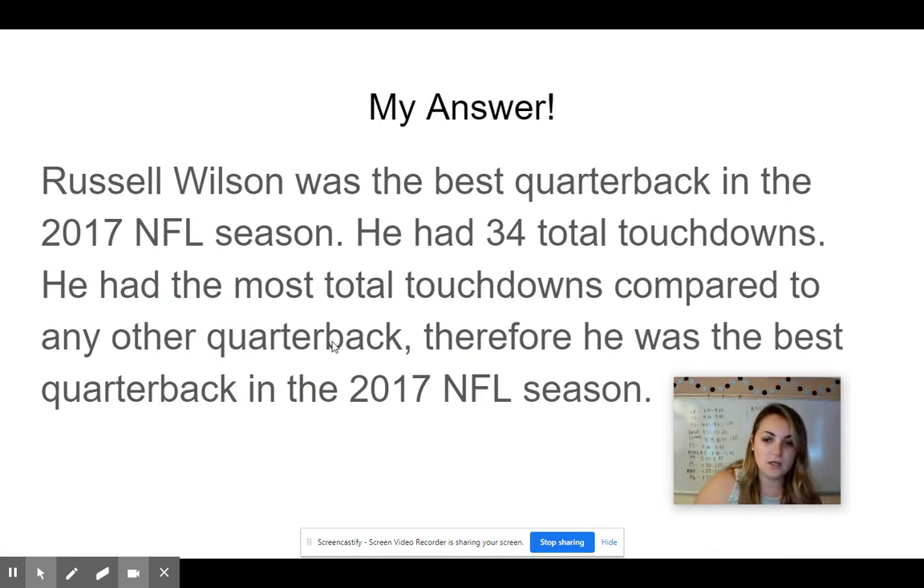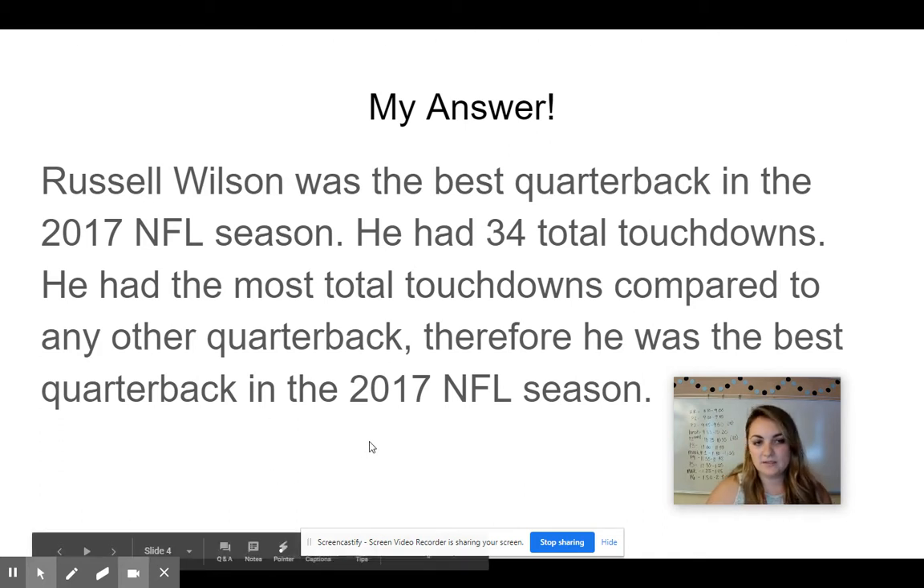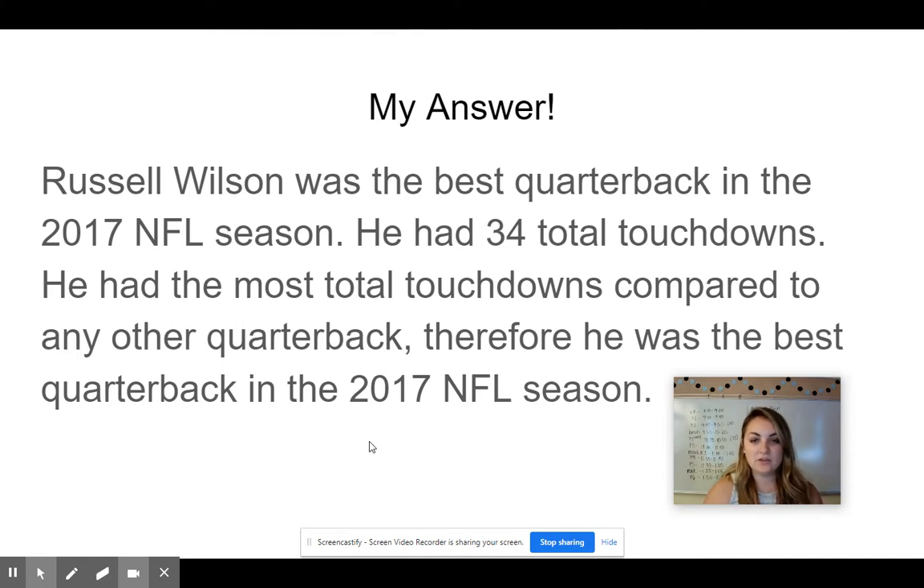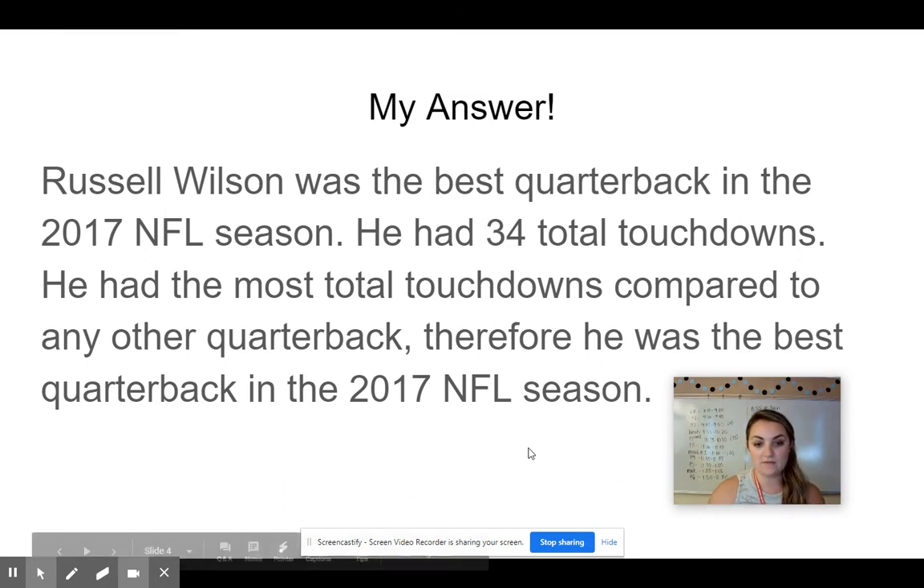All right, so my answer would be that Russell Wilson was the best quarterback in the 2017 NFL season. He had 34 total touchdowns. He had the most total touchdowns compared to any other quarterback. Therefore, he was the best quarterback in the 2017 NFL season. So this is a prime example of what a claim, evidence, and reasoning looks like. And we're going to go through each of the parts, and we're going to explain why each of these are our claim, evidence, and reasoning.